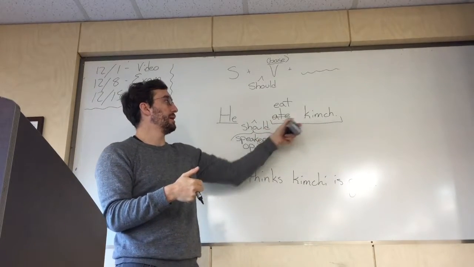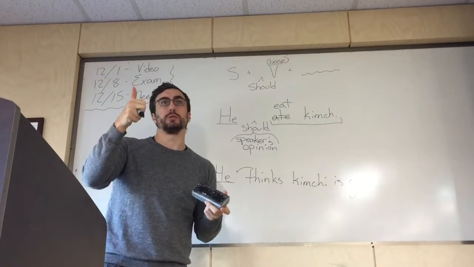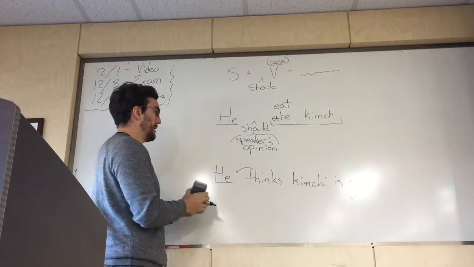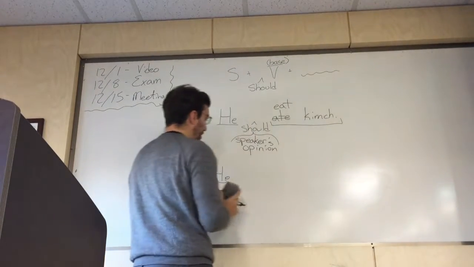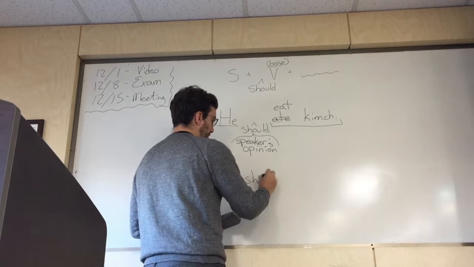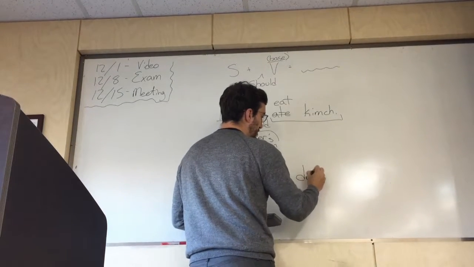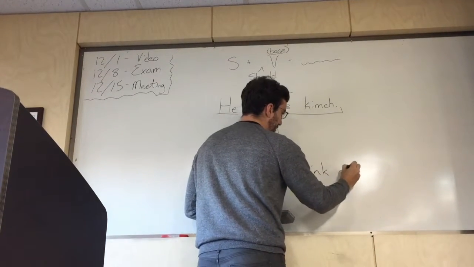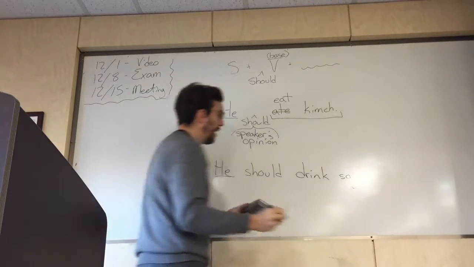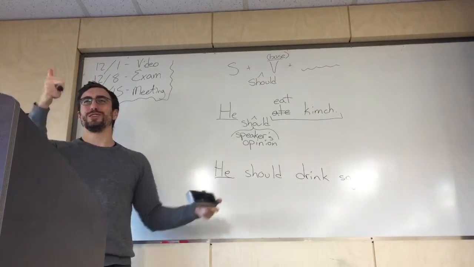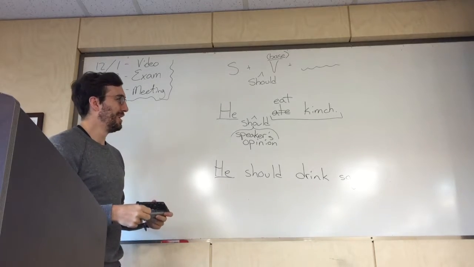Whatever this verb and information is, I think it's good. So if I say "he should drink soju," I think drinking soju is good for him, right?